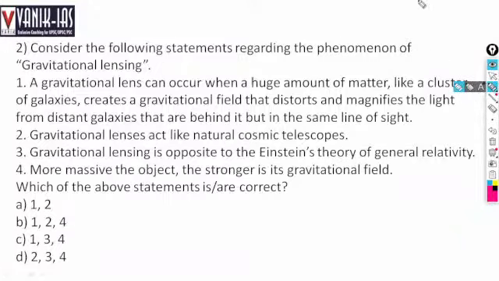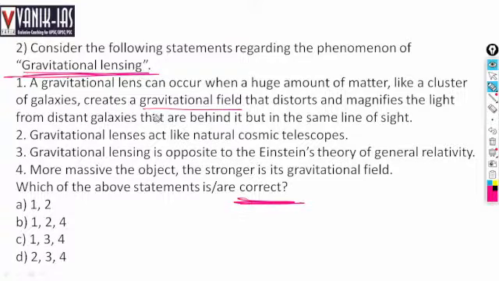Second question. Consider the following statements with respect to the phenomenon of gravitational lensing. A gravitational lens can occur when a huge amount of matter like a cluster of galaxies creates a gravitational field that distorts and magnifies the light from distant galaxies that are behind but in the same line of sight. Which of the following statements are correct? The first statement is correct.